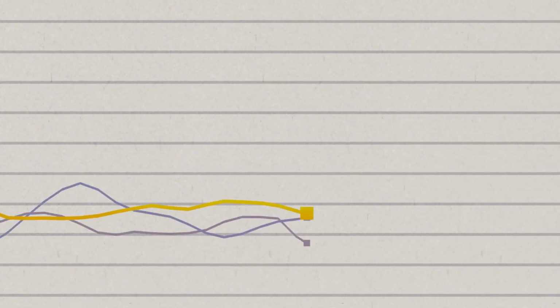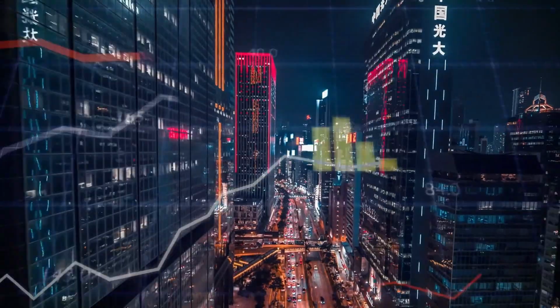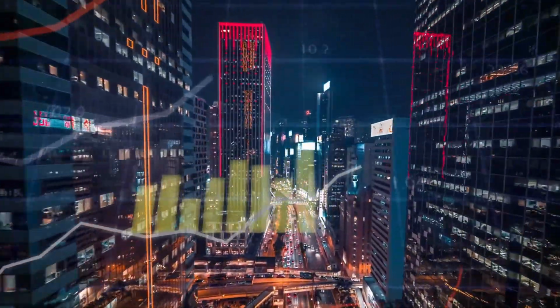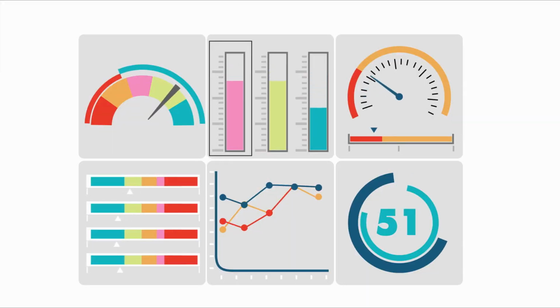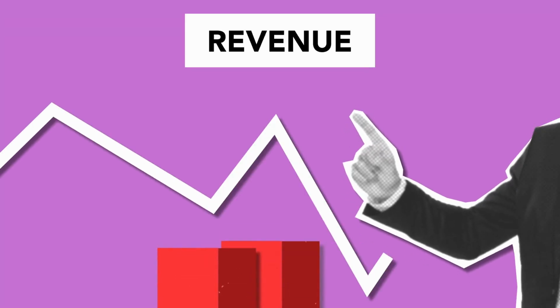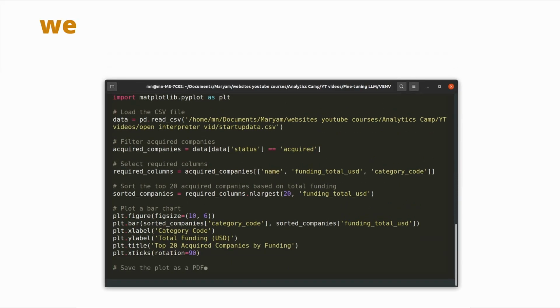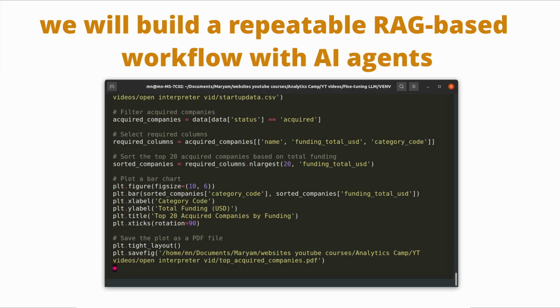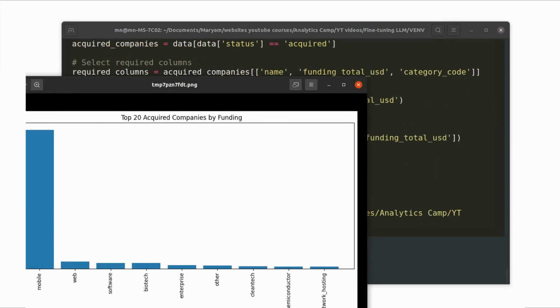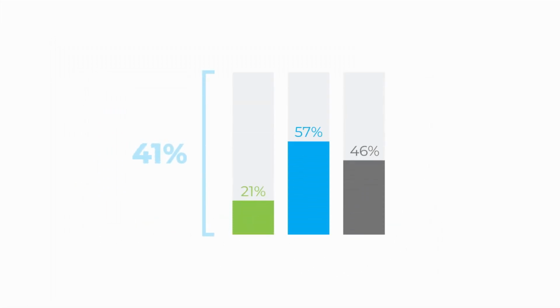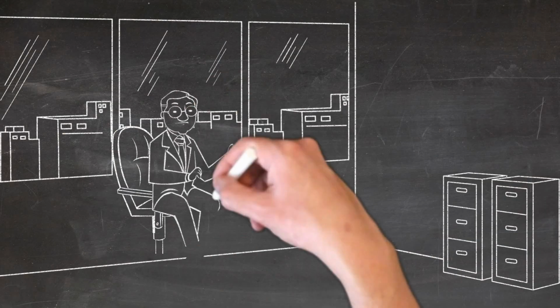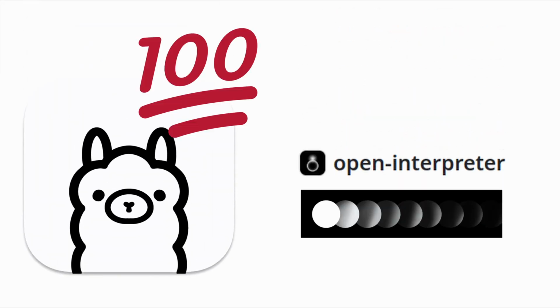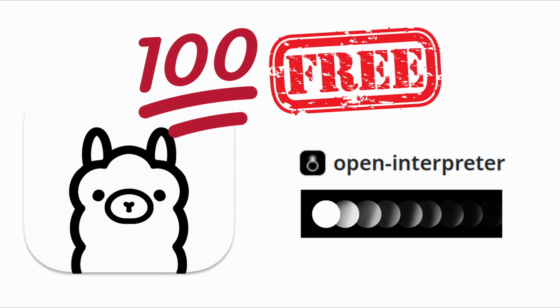Today we will use real-life data about the companies in various tech and non-tech markets to evaluate which businesses are doing better in terms of attracting funds and acquisition. And in doing so, we will build a repeatable RAG-based workflow with AI agents to not only gain insights for our own personal financial plans, but also to perform deeper market analysis for a complete solopreneurship actionable plan. Oh, and did I tell you that it will be with 100% free and local tools?